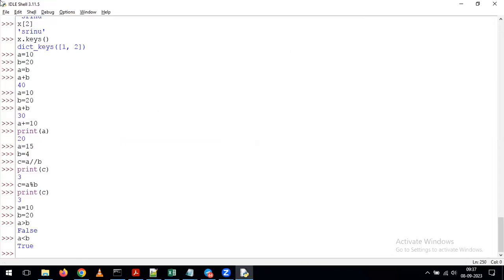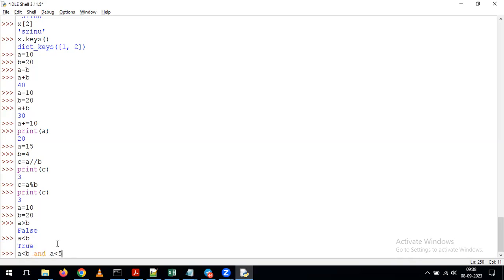For example, here I'm giving A less than B, and A less than 5. Any guesses what the output is? A value is 10, B value is 20. Here we are giving A less than B and A less than 5. Indirectly we are giving two conditions, and in between the two conditions we are applying the AND operator. Now what is going to happen? False. A less than B is true only.